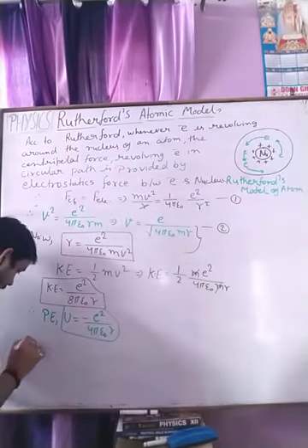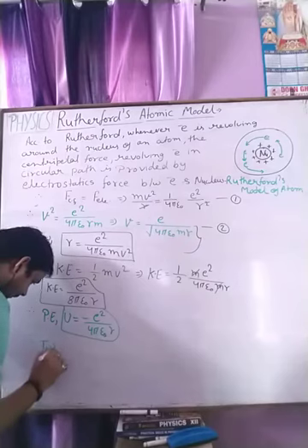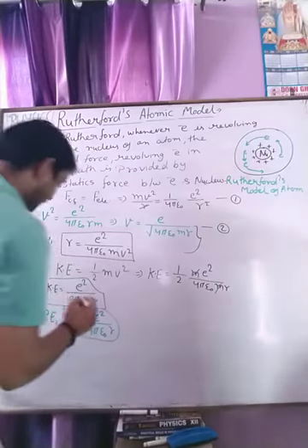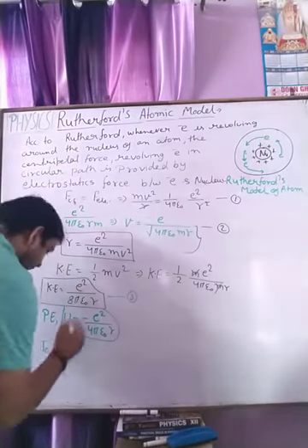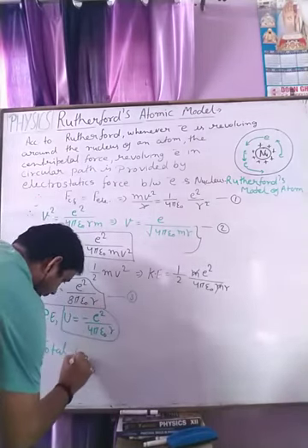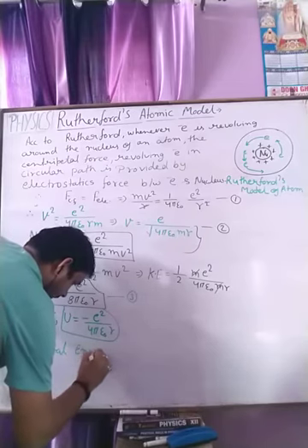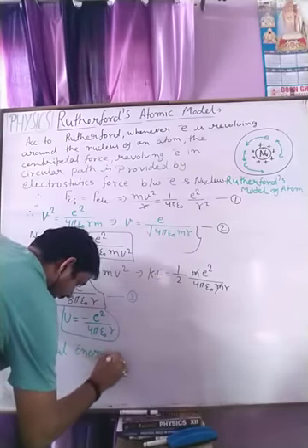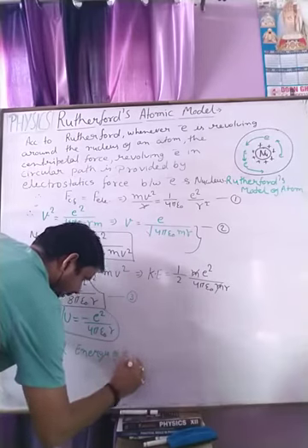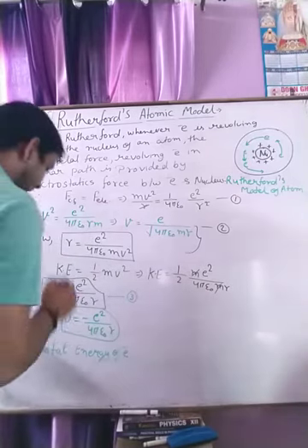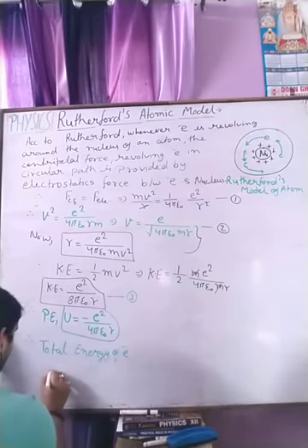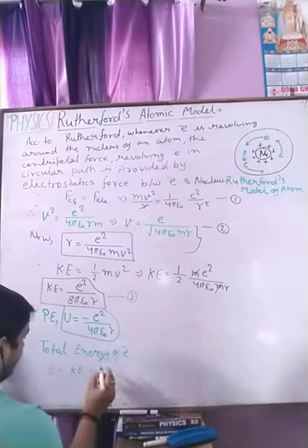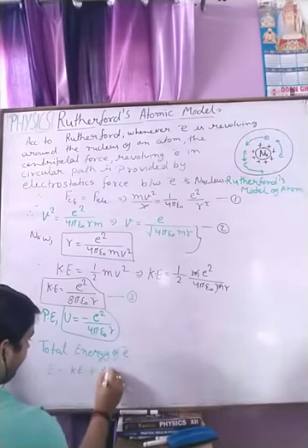Now the total energy, this we say is equation third. The total energy of the electron is E equal to Ke plus Pe.